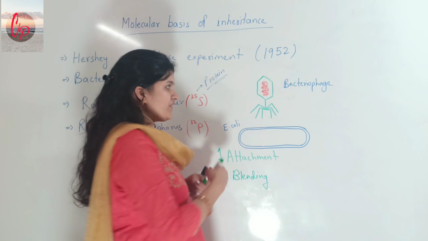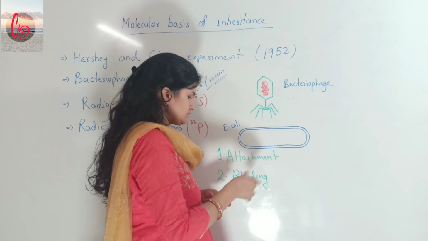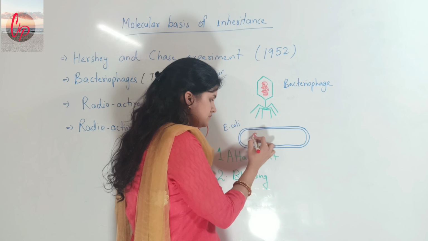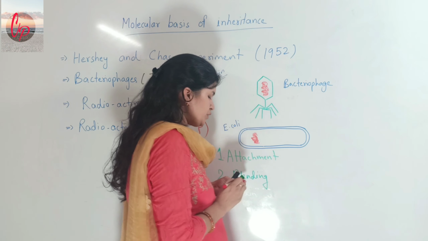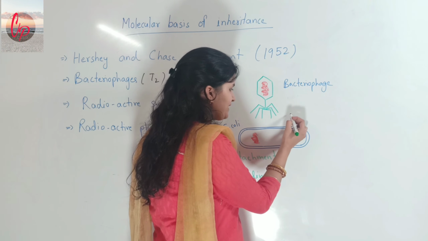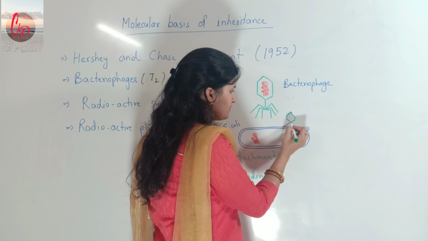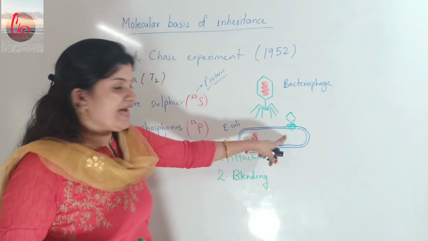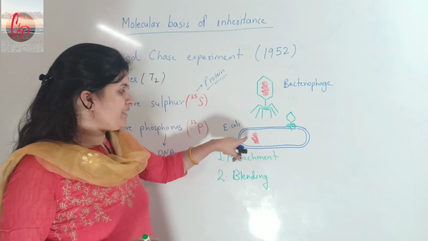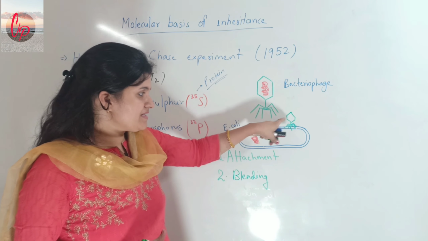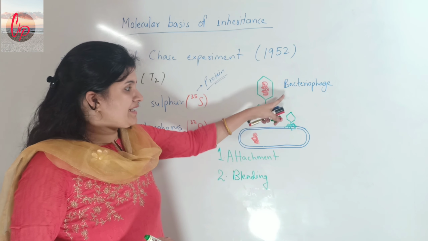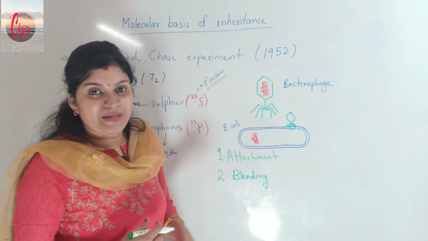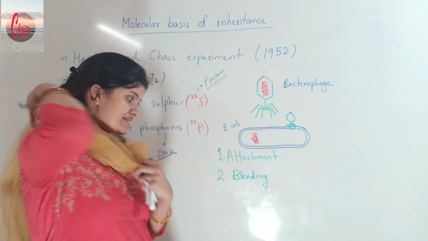As it has given the genetic material here, it will come inside the bacteria, and the remaining portion of the bacteriophage was present here. So when we do blending, this genetic material will remain in the bacterium E. coli, and that part of the bacteriophage will be removed from here, because blending is being done at a very fast rate. So this is the second step.